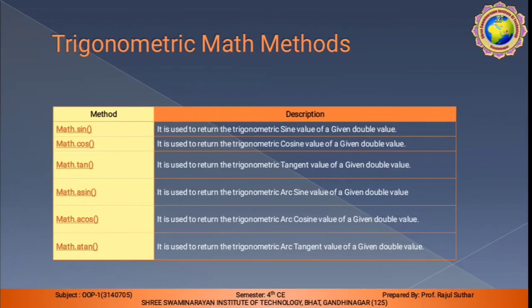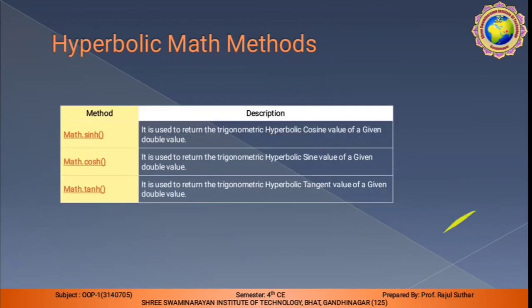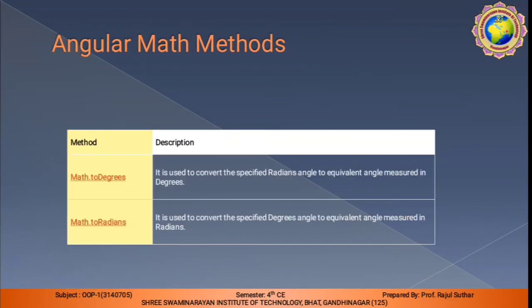You can also use Math.sin. For any mathematical operation, whatever function is mentioned here as Math dot function, you can use in your program. The description is also given here. If you work with hyperbolic sine, cosine and tangent values, you have to write Math.sinh. Then there are methods for toDegrees and toRadians.